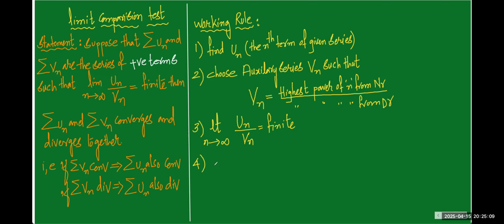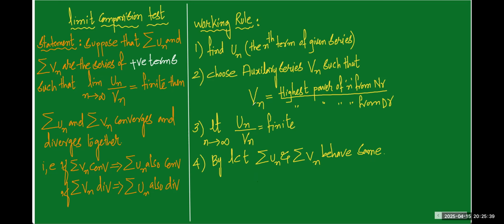Now, by the limit comparison test, summation un and summation vn behave the same. The remaining line you can write yourself: converges together, diverges together.